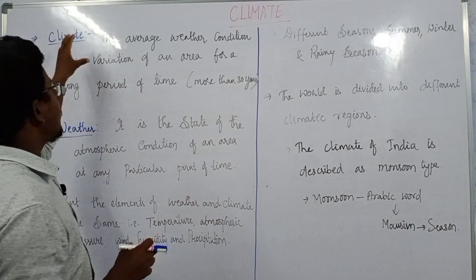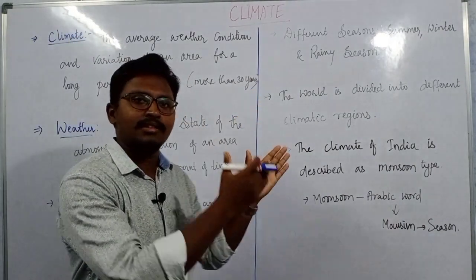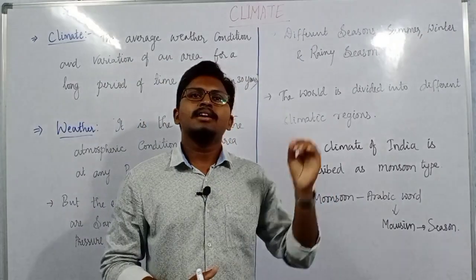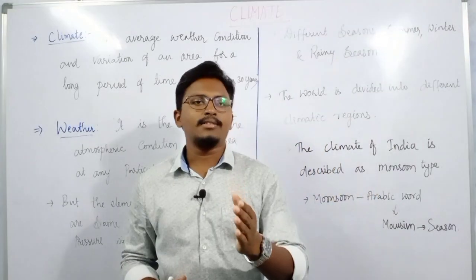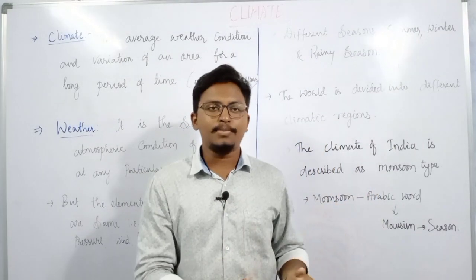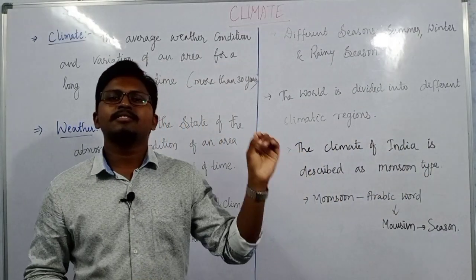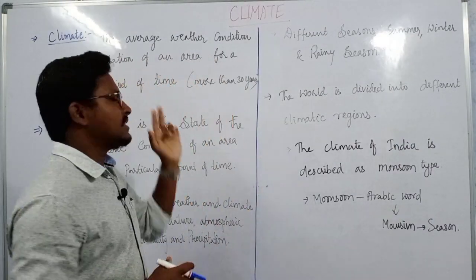Climate basically means the average weather condition. Maybe since the last 30 years the climate has been very hot, for example. Therefore we can say the climate is so hot over the last 30 to 40 years. But at this moment, if it is very cold, you can say that the weather is very cold. This is the difference between weather and climate.